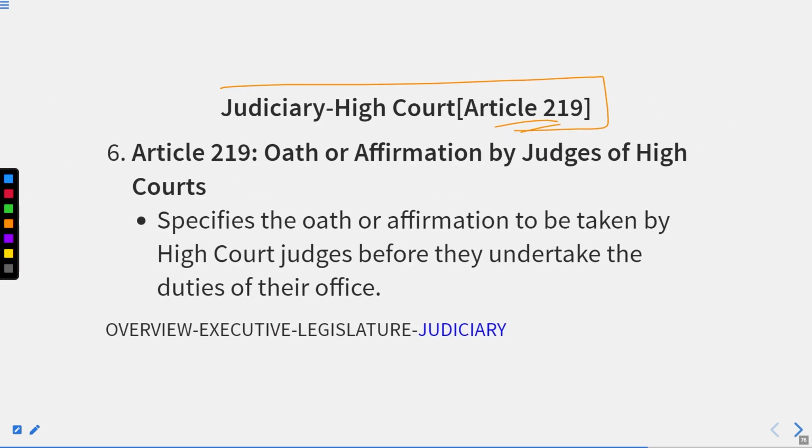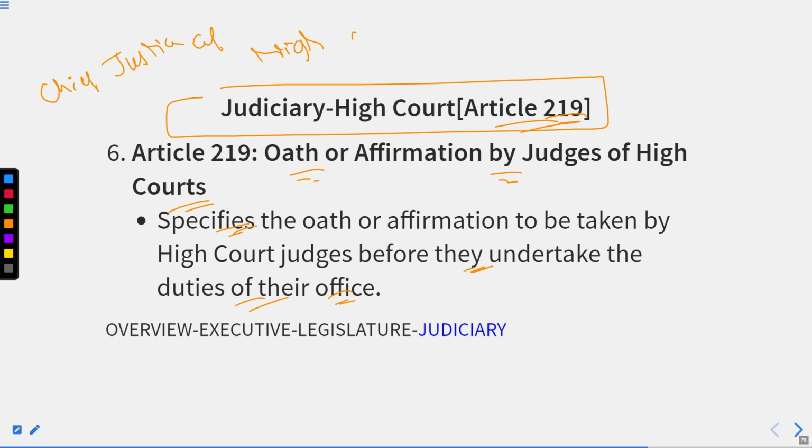Then we have Article 219, Oath or affirmation by judges of High Courts. Okay. It specifies the oath or affirmation to be taken by High Court judges before they undertake the duties of their office. And this oath or affirmation is taken before the Chief Justice of that particular High Court. All right.